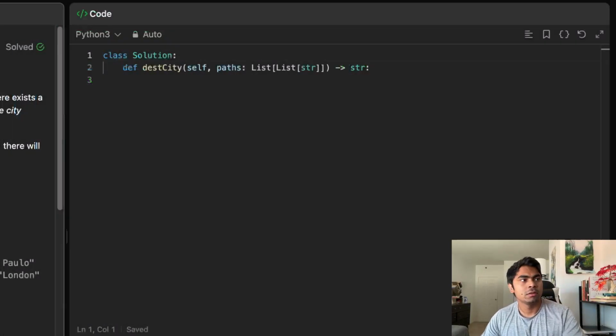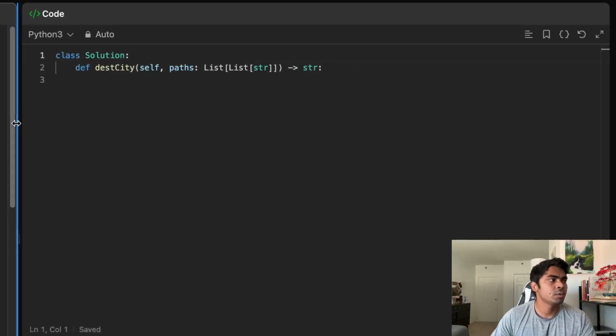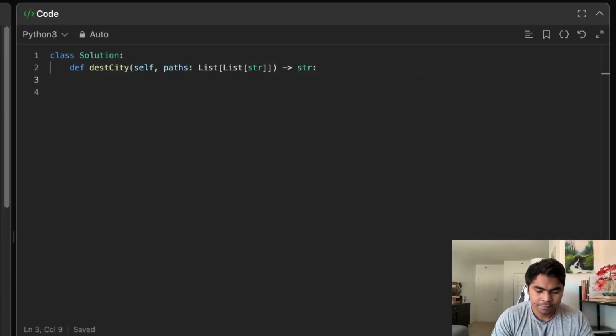So let's write our solution. I'm going to change the view right here. So this is what we do. We'll create the city map, and now you see how this appears to be a graph problem, which, I'm not going to lie, it is, but we can solve it just using hashing. We are not doing any graph traversal, BFS or DFS. We're just creating the map using hashing, and then we'll find out which key does not have any neighboring city as an outgoing edge.